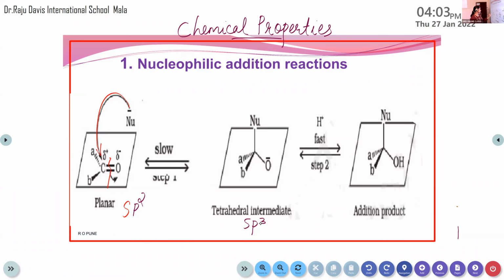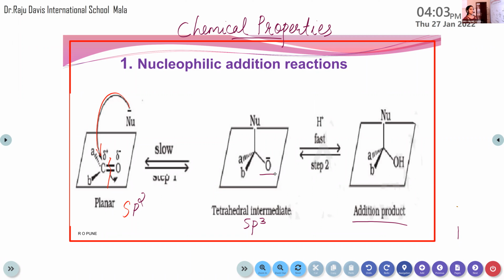When the nucleophile attacks this carbon, the double bond breaks, and by the addition of the nucleophile, oxygen gets a negative charge. This first step is a slow step. In the second step, one hydrogen ion is added to the negatively charged oxygen. You can see here, oxygen minus, then one hydrogen is added to form the final product, that is an addition product.